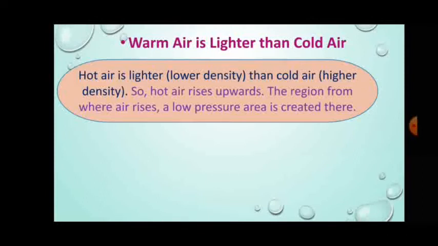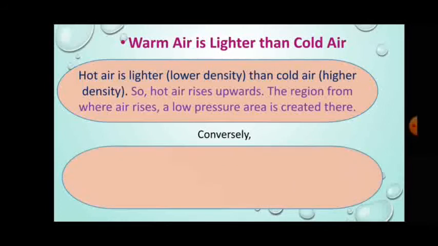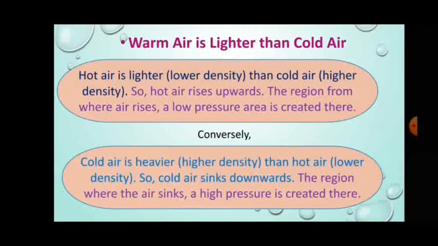The region from where air rises, a low pressure area is created there, right? Or conversely, we can say that cold air is heavier than hot air. So, cold air sinks downwards. So, we can say that the region where the air sinks, a high pressure is created there.